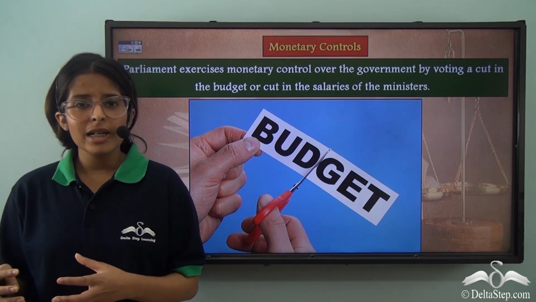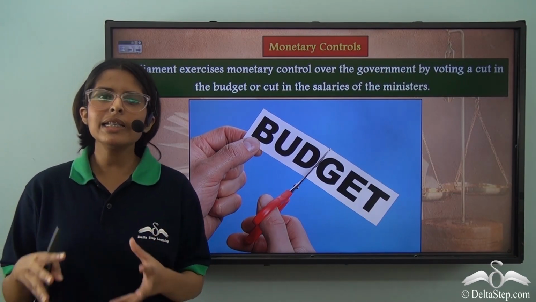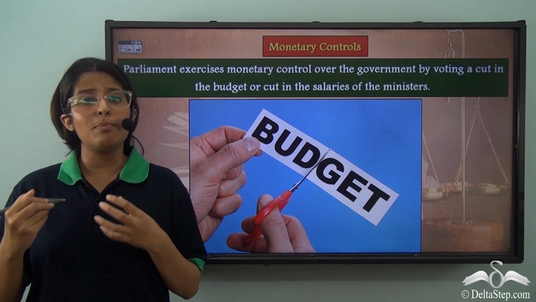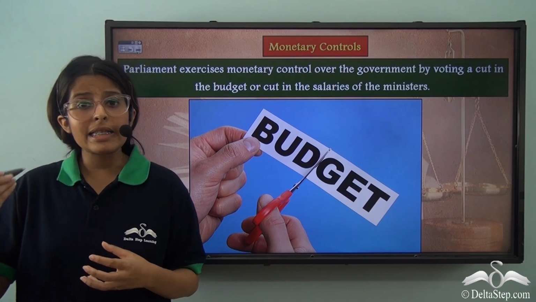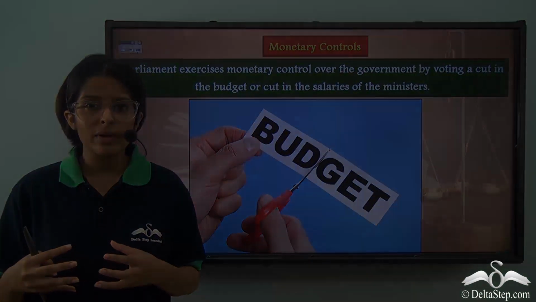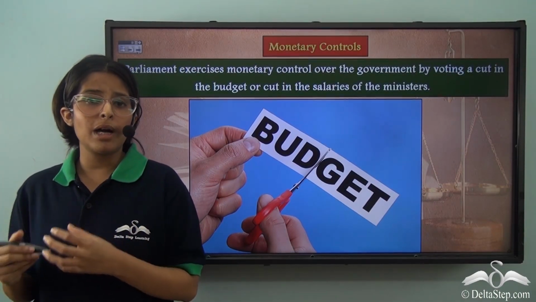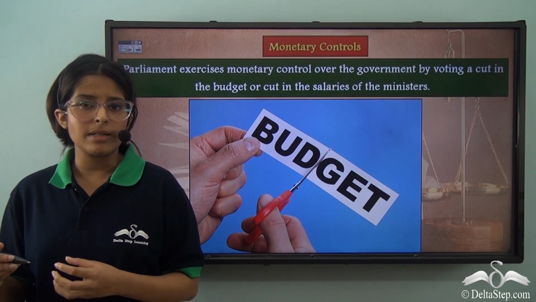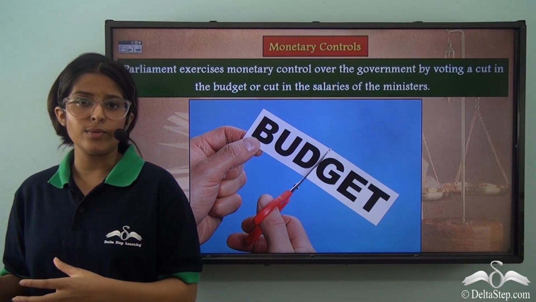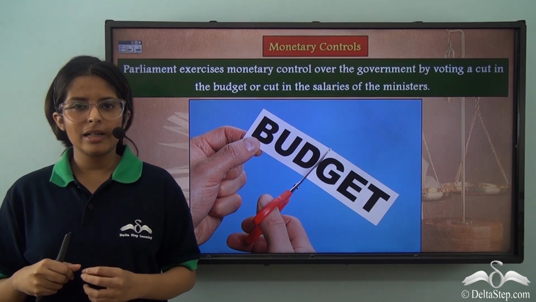Calculating the budget, that is how much money comes in and how much money goes out, is every family's story. If your family realizes that the budget that they have made exceeds the budget that should be there, what does your family do? They decide to cut down their budget and to spend their money only on the necessary items. They have to reduce their money spending on certain avenues. But beware, your pocket money can also be cut.